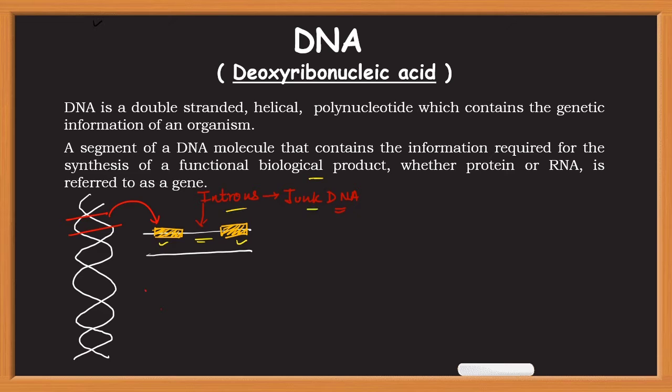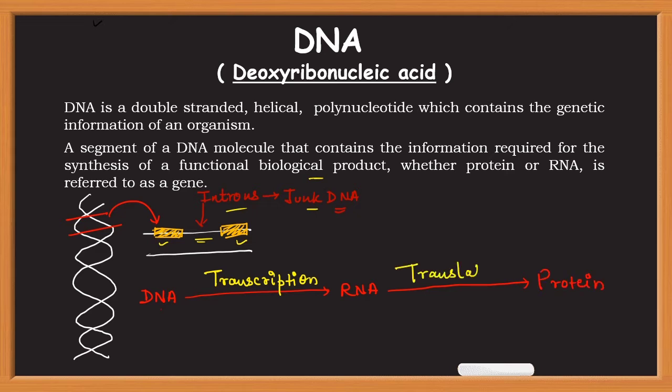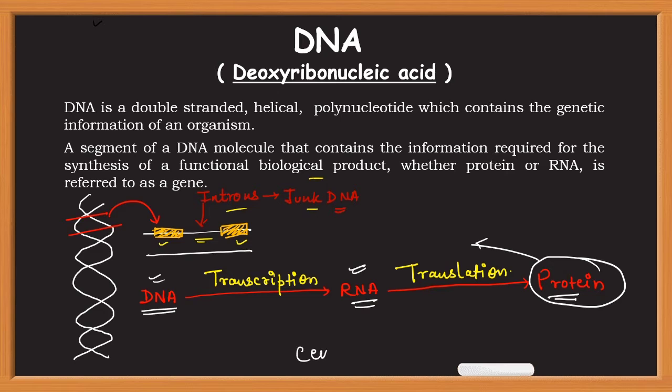Now whatever information is present in DNA is converted to a biological product which performs different functions in our body. For example, DNA can be converted to RNA by a process called transcription. RNA can be converted to protein by a process called translation. So this is the sequence in which information present in DNA is passed on to RNA and then to protein. Now once the protein is formed, it cannot be converted to nucleic acid, that is, it cannot be converted to RNA or DNA again. This is known as the central dogma of molecular biology.